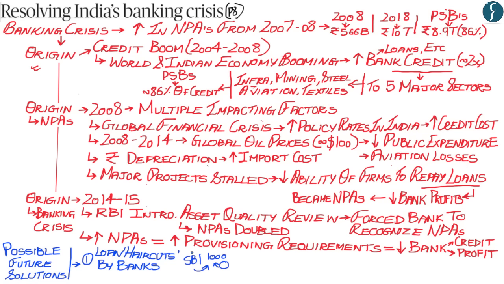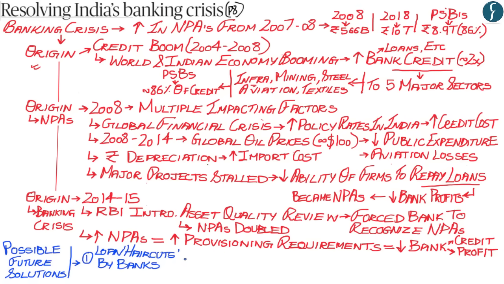Now one of the main reasons as to why public sector banks are not taking haircuts on loans is because then they would be accused of favoring that particular company or that particular individual. And apart from this, it also does not justify for those companies which have been repaying their loans on time, even though they're in economic distress. Now you have to understand that under the Insolvency and Bankruptcy Code, the banks have undertaken some haircuts on the loans that they have provided.